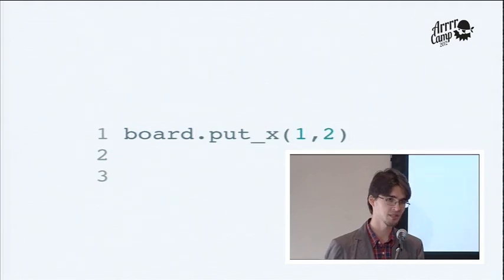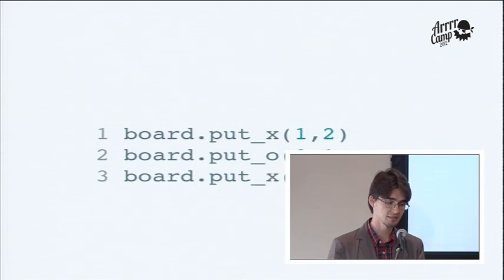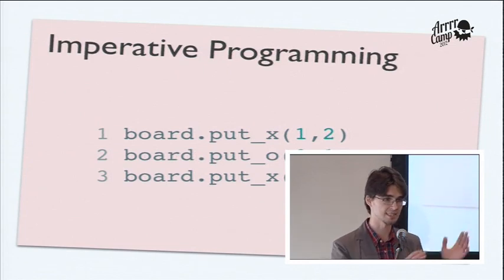We're used to defining how the state of our program changes in small steps along the way. So we would modify our board and modify it once again and change the state once again. And essentially, this is what imperative programming is about. Describing in steps how the state of the program should change so that we achieve the desired result.